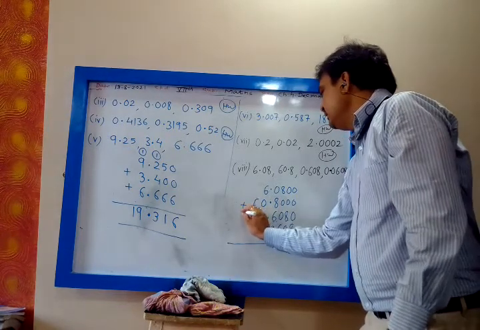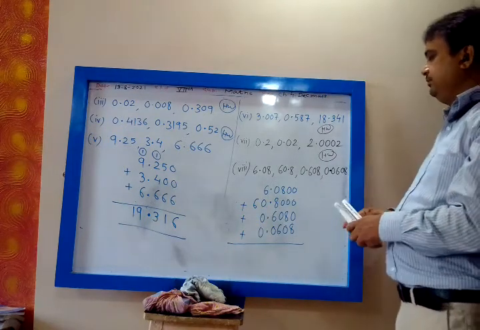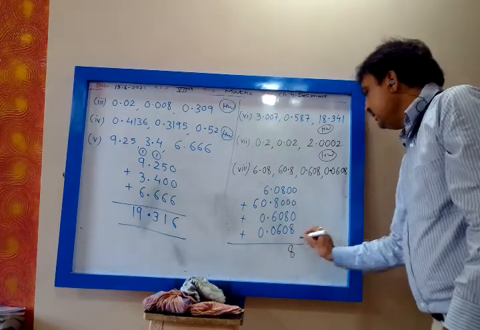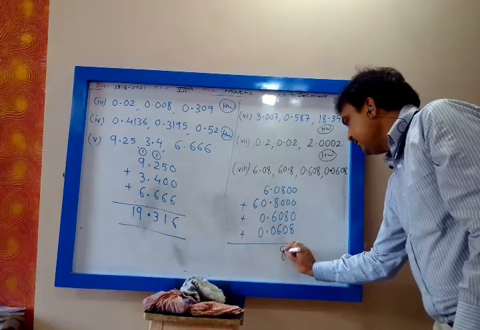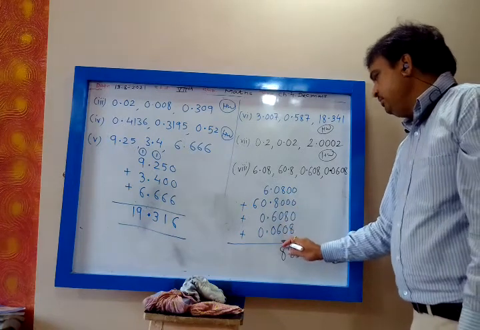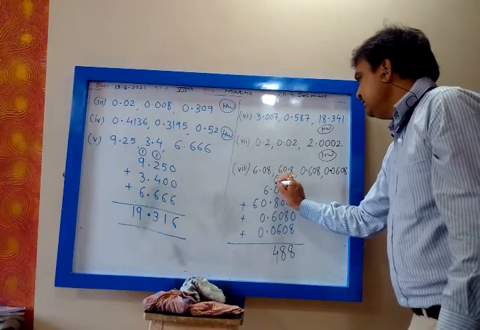We write plus. Let us add. 0 plus 0 plus 0 plus 8, then 0 plus 0 plus 8 plus 0 is 8. Then 8 plus 0 plus 0, 8 plus 6 is 14, 1 is carried.